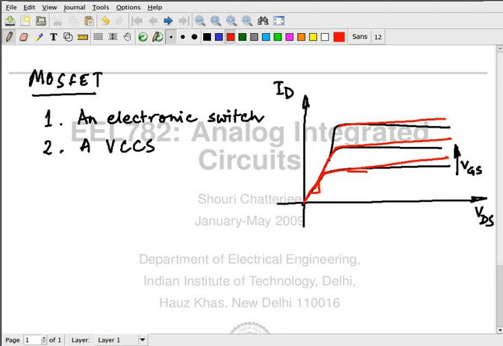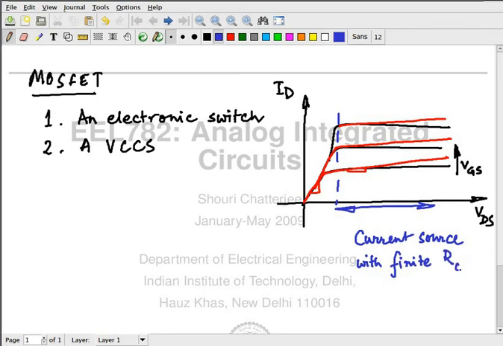There's no such thing as an ideal current source. So what is this? Infinite output resistance is an ideal current source. Finite output resistance. So this is basically in this region. I am now talking about this region. It's a current source with finite output resistance.